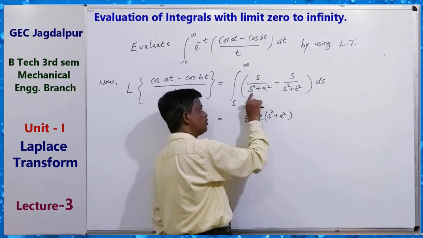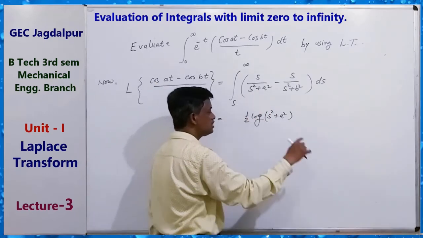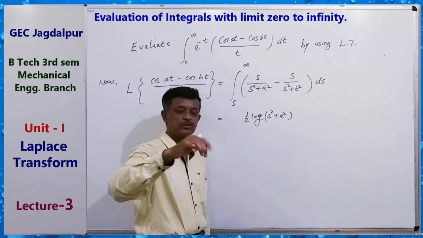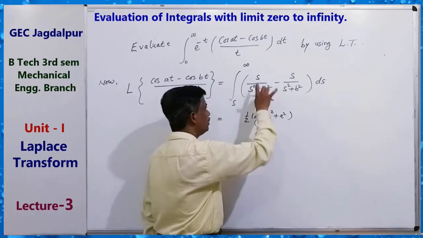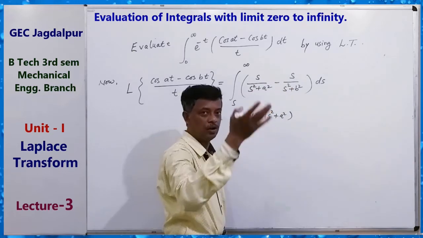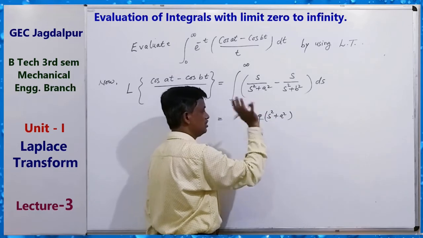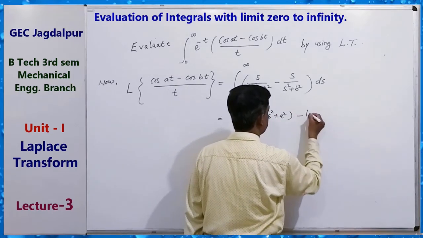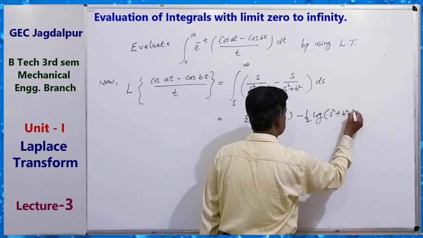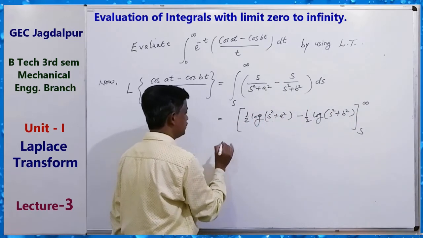If you put s square plus a square equals to t in the first integral, then 2s ds equals dt, s ds equals dt by 2, so 1 by t dt gives log t, that is 1 by 2 log t, which means 1 by 2 log of this. Similarly, minus half log s square plus b square, with limits s to infinity.